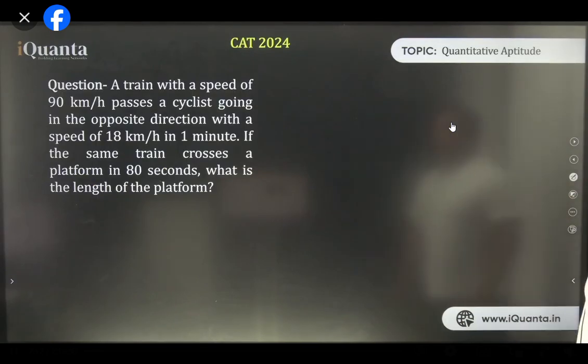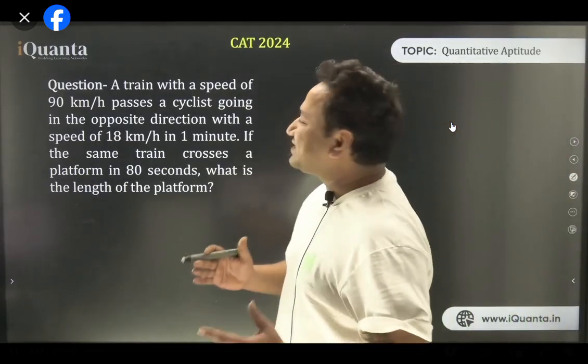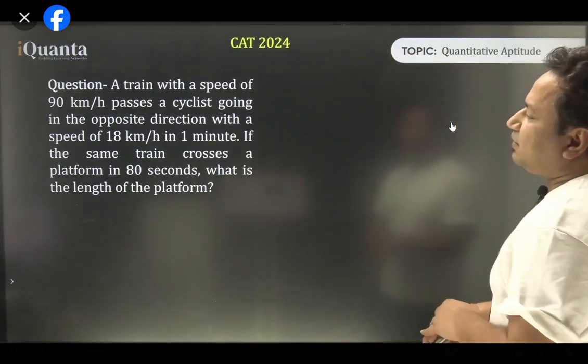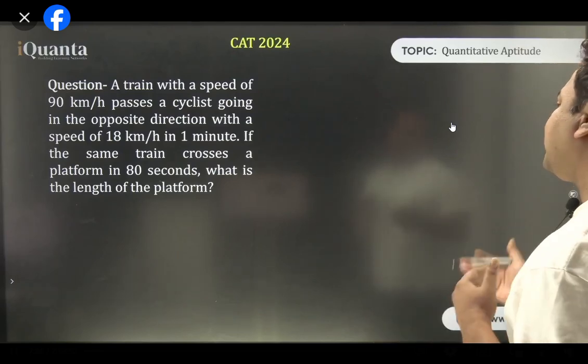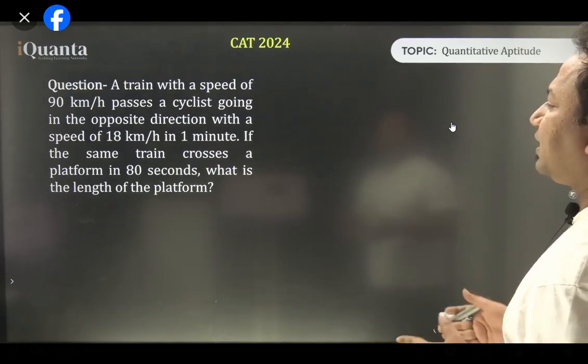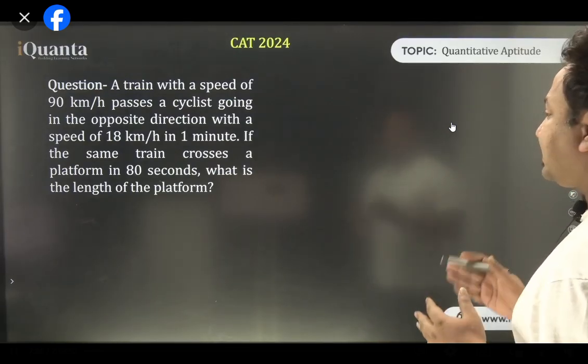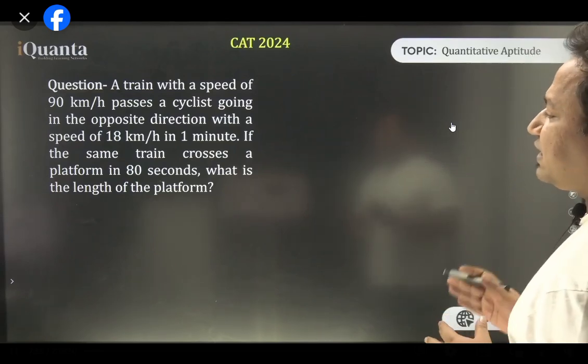So here comes the first question. A train with a speed of 90 km per hour passes a cyclist going in the opposite direction with a speed of 18 km per hour in 1 minute. If the same train crosses the platform in 80 seconds, what is the length of the platform?